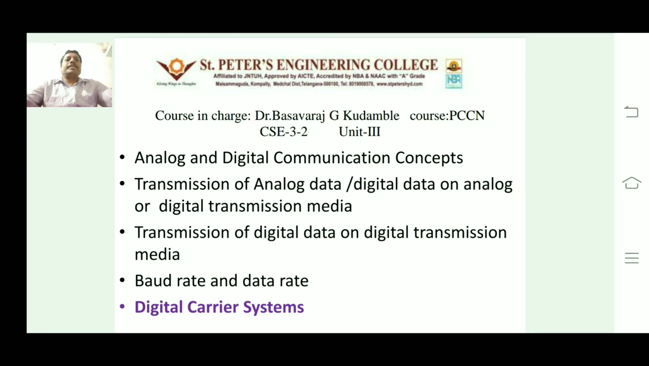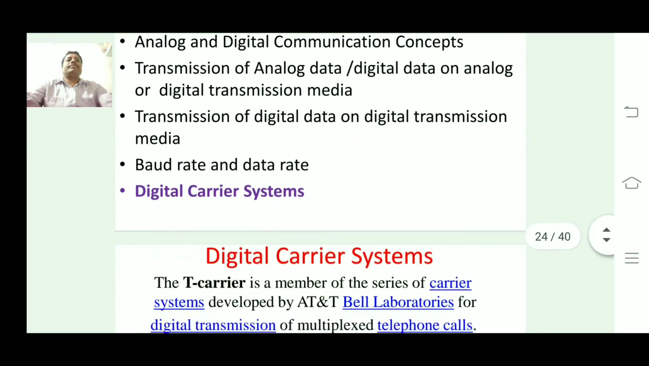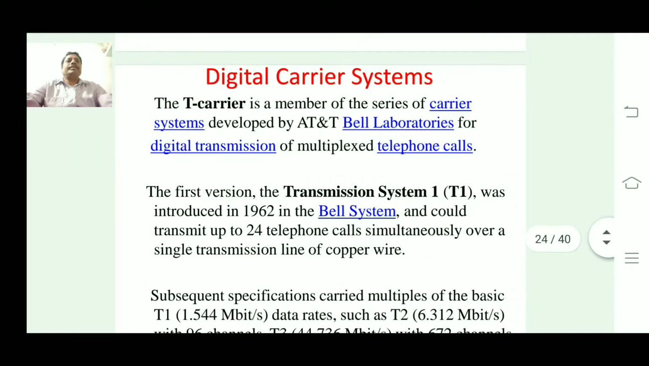So, in this lecture video, I am going to explain about the digital carrier systems. The digital carrier system, also called the T carrier system, is a member of the series of carrier systems developed by AT&T Bell Laboratories for digital transmission of multiplexed telephone calls. This is the first system they implemented for voice signals in digital transmission.